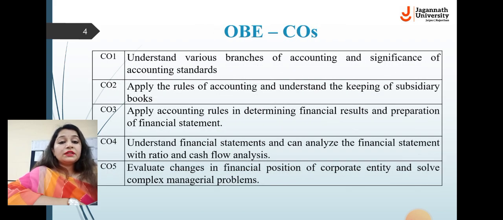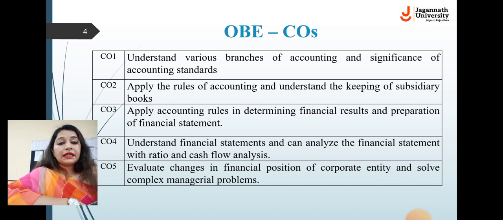Next, what is the main course outcome of this subject? Course outcome means after the completion of this course, what will the student learn? What knowledge will the student get after studying this subject? CO1 means course outcome 1.